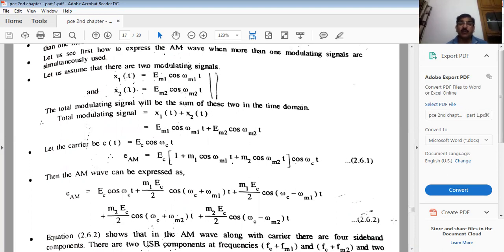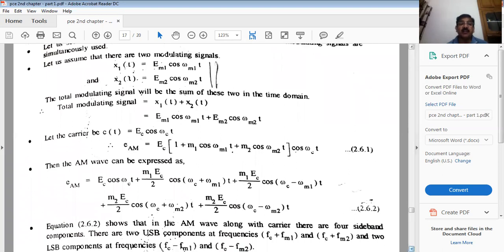So of course now look at the 2.62 equation. Look at only one carrier is there and two upper sideband and two lower sideband. Here one upper for first modulating, one lower for first modulating signal, and similarly second upper for second modulating signal and second lower sideband for second modulating signal. So the entire mathematical expression is consisting two upper sideband and two lower sideband with only one carrier.